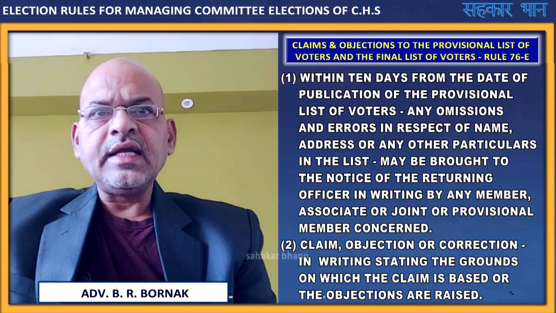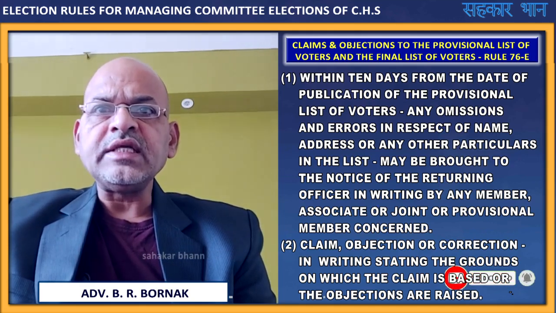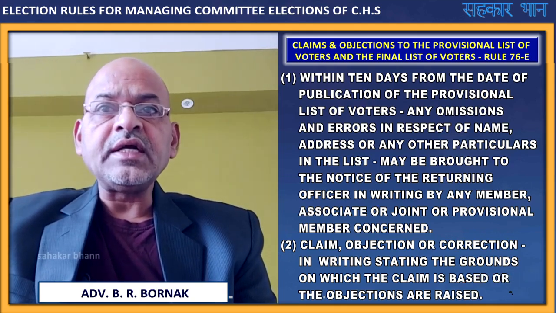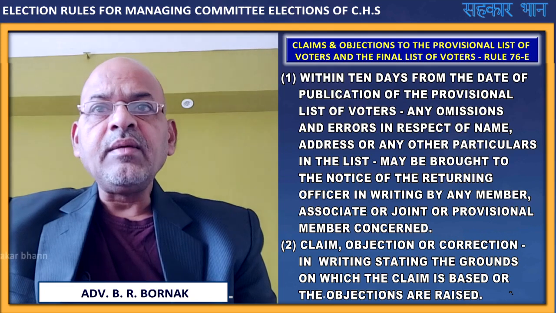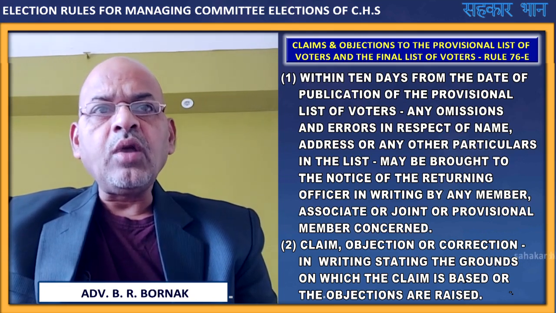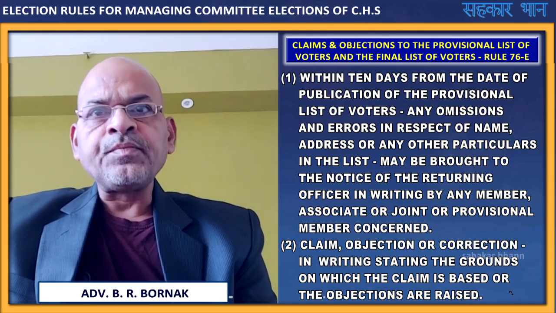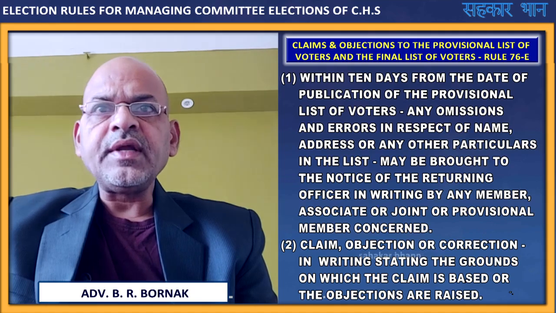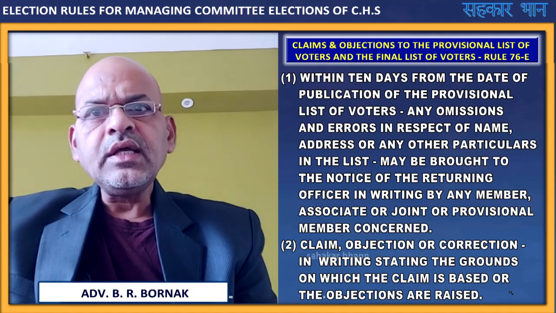omissions and errors in respect of name, address or any other particulars in the list may be brought to the notice of the returning officer in writing by any member, associate or joint or provisional member concerned. Means they can bring to the notice of the returning officer if any correction is required.